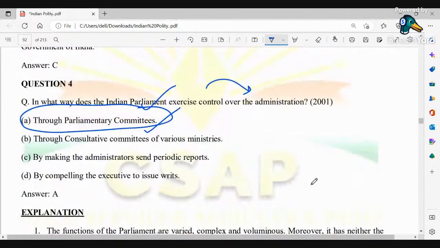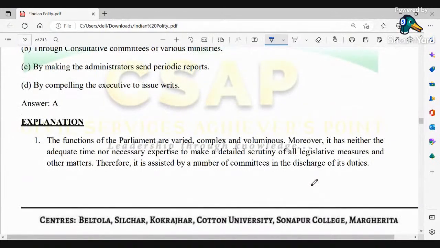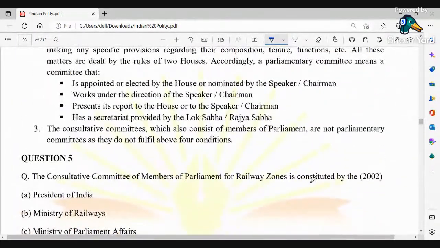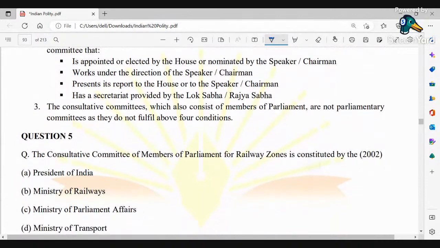Okay? Next, carry forward. So here we have got this explanation of these parliamentary committees. Next. The consultative committee of members of parliament for railway zones is constituted by what? Please note, the consultative committee of members of parliament for railway zones is constituted by what?